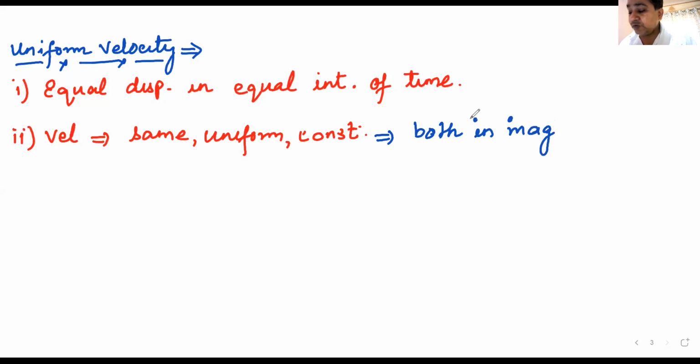Velocity is a vector. So when I say a vector is constant, it has to be constant both in magnitude and direction. Yes, Santosh.